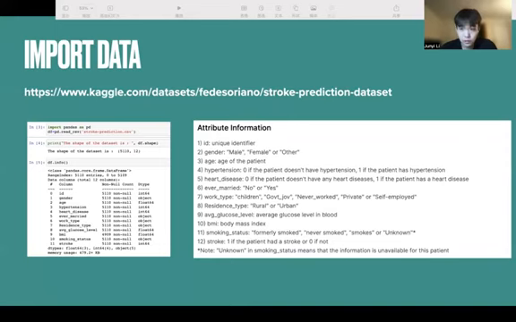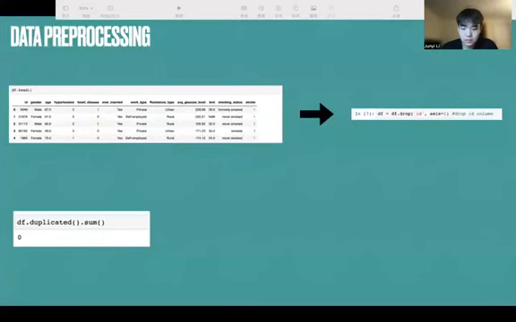Using the info function, we can see on the right side some attribute information, for example, the age, the gender, the work type, or the BMI values. And the head function is used to access the first rows of a data frame.